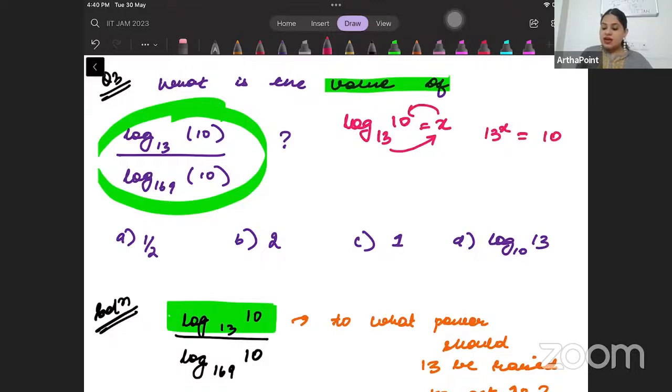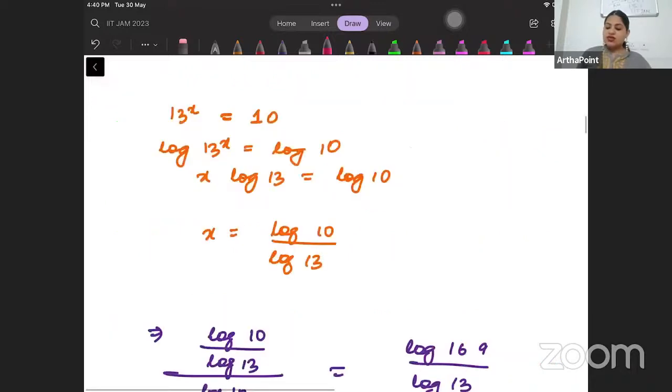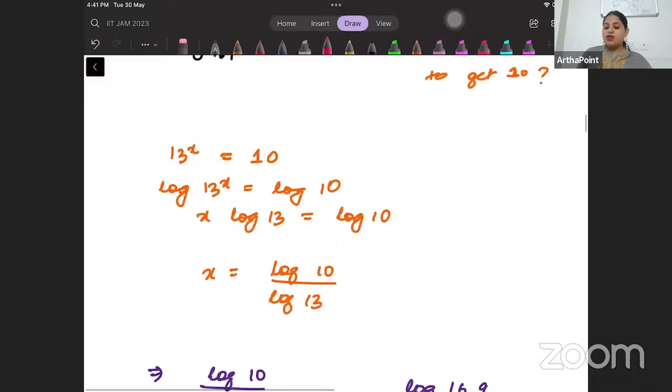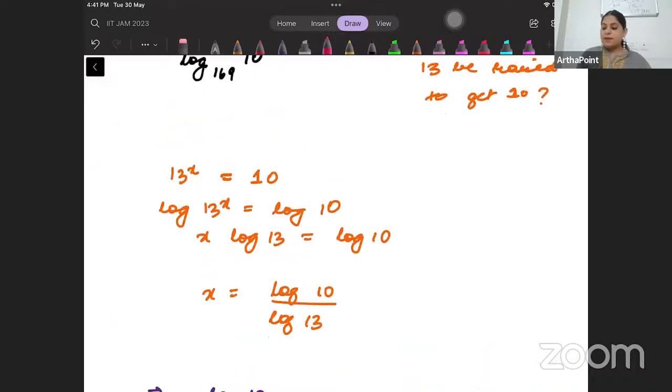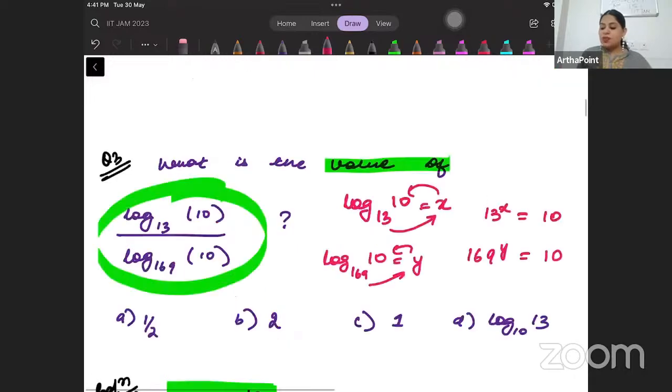Right? Similarly, to what power should 169 be raised to get 10? So 169 when raised to the power of y will give you 10. This is what it is asking. This is how you solve these kind of questions, right? So if I go here, this is what I have done. To what power should 13 be raised to get 10? You get this. So 13 to the power x should be equal to 10.